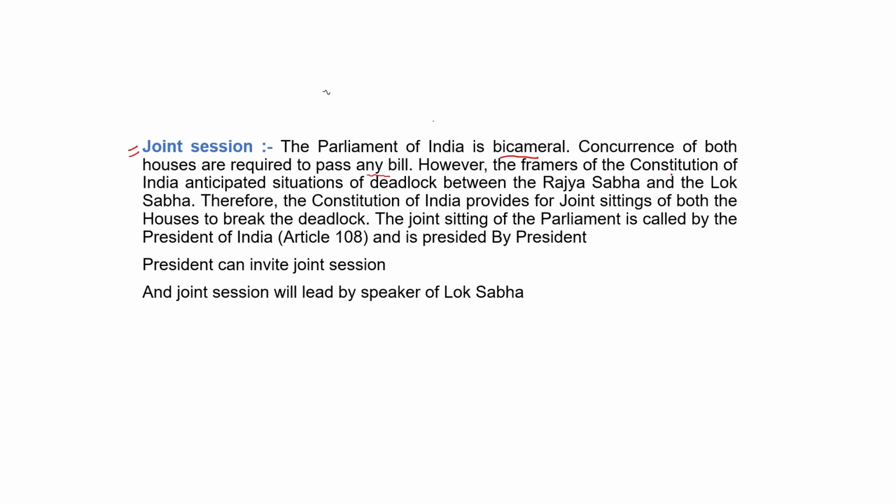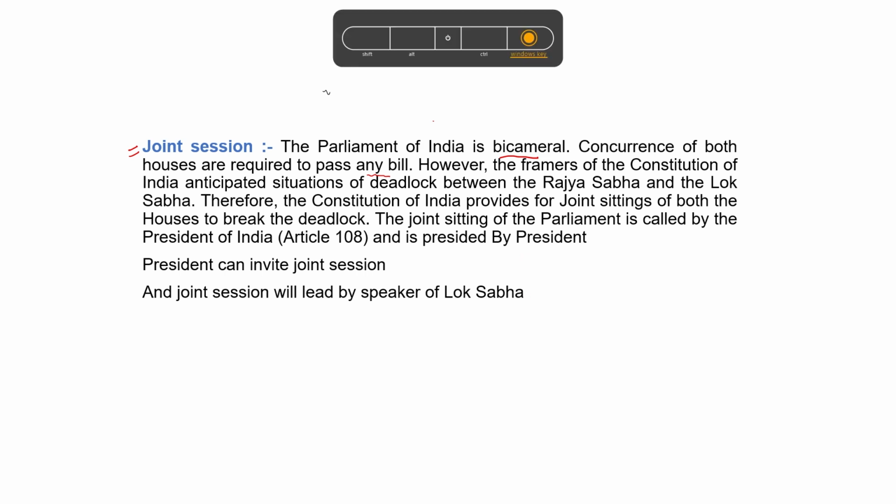However, the framers of the Constitution of India anticipated situations of deadlock between the Rajya Sabha and the Lok Sabha. Therefore, the Constitution of India provides for a joint sitting of both the houses to break the deadlock. The joint sitting of the Parliament is called by the President of India under Article 108, and presided over by the President only.